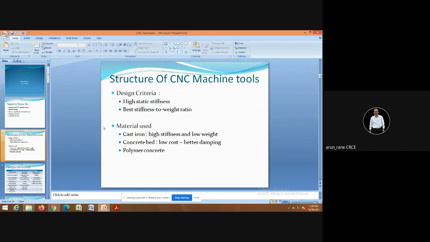Then stiffness to weight ratio should be high. That is, your weight should be less and stiffness should be more. And that's why we go for cast iron, because cast iron has high stiffness to weight ratio.